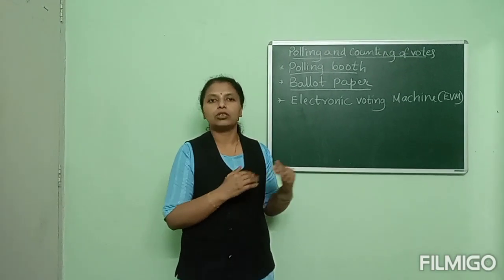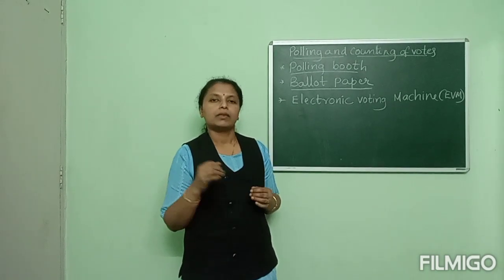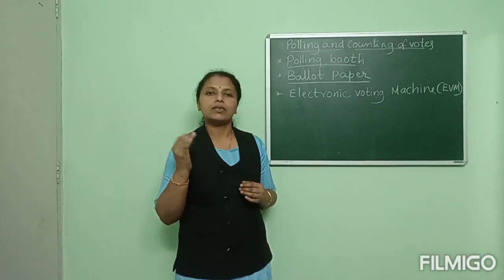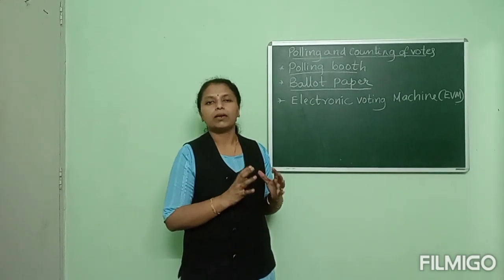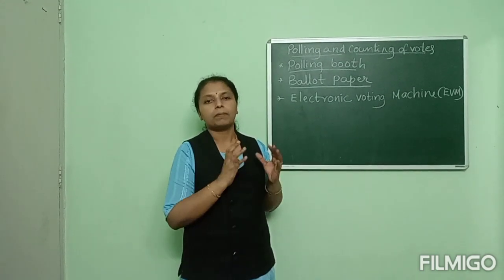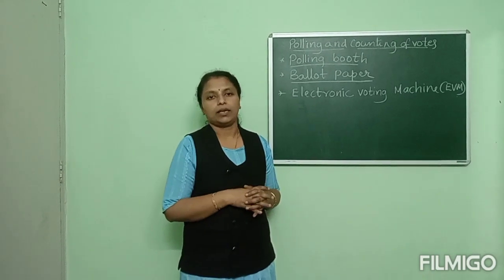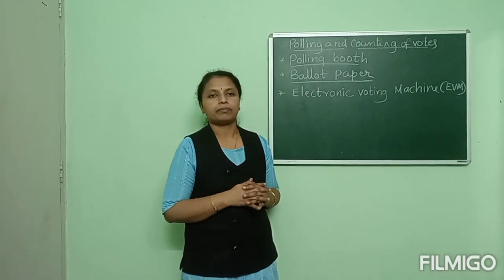Agents are allowed to sit in the polling booth to check that. After that, the voters come one by one and cast the vote. This is one of the important processes in the election.